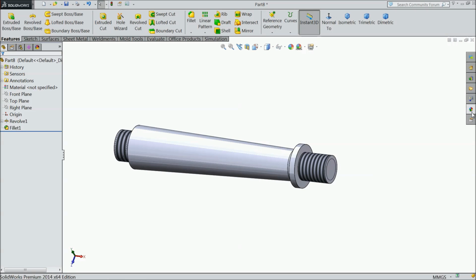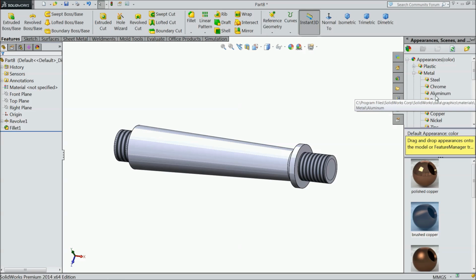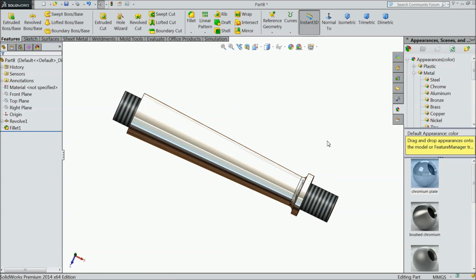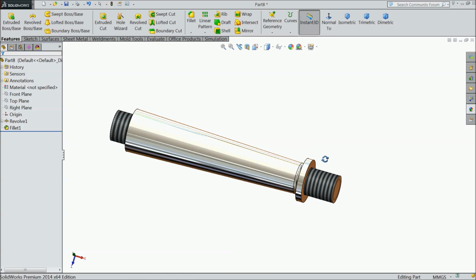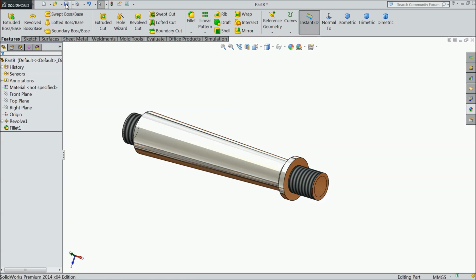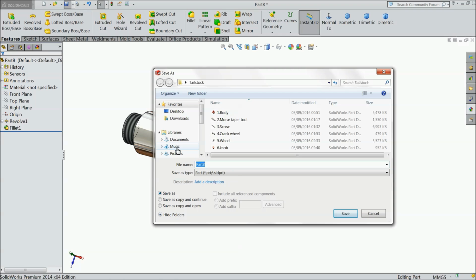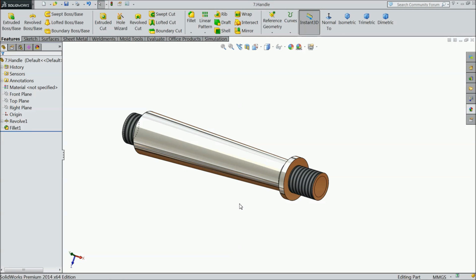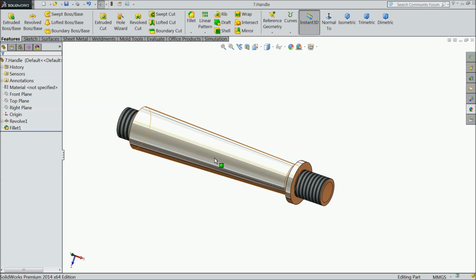Now see, we will assign some material, chrome finish. Now save as part number 7, handle. Let's move for the next part.